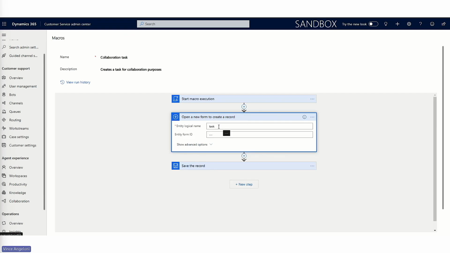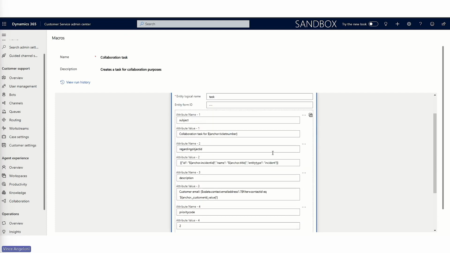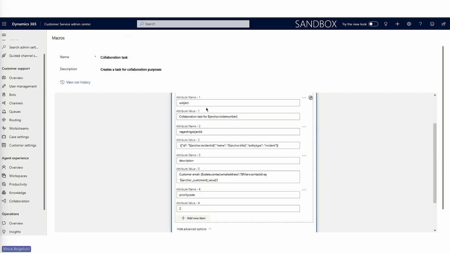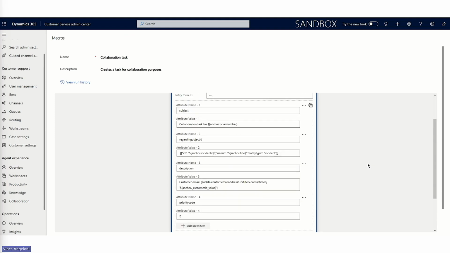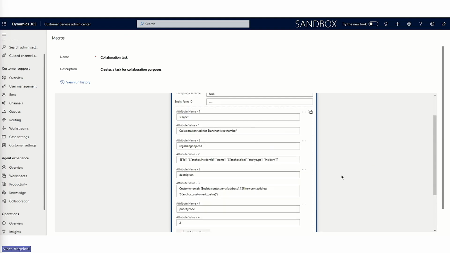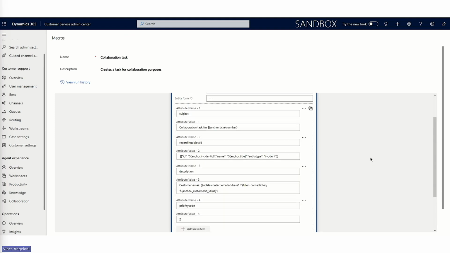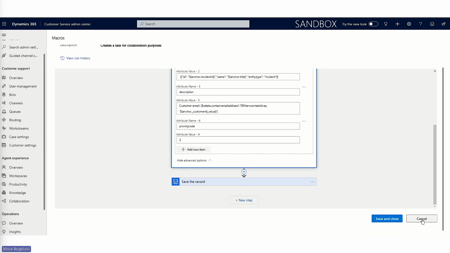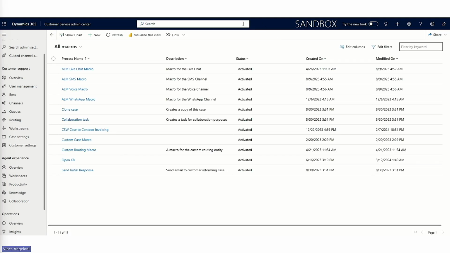The task as an entity is the one which we have set, and these are some of the values. The details of them are already available in the workshop and also in the link in the Learn document. You can follow the steps and create this macro. So this completes our first step of creation of macros. Thank you.